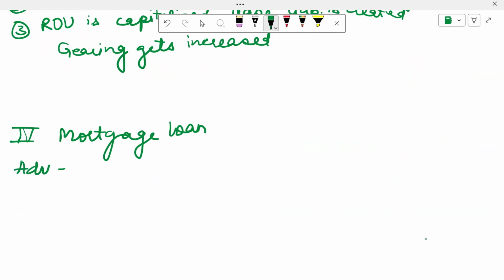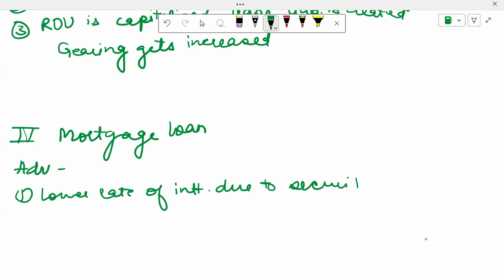Number one is the lower rate of interest due to security. Due to the security, the property that you have put, they will be offering you a lower rate of interest. Another advantage is that whoever you're taking the money from, the bank or the institution, is going to be willing to lend you for a long term.